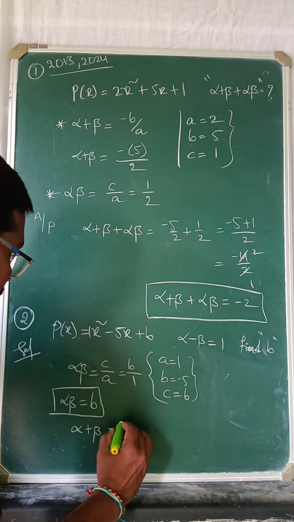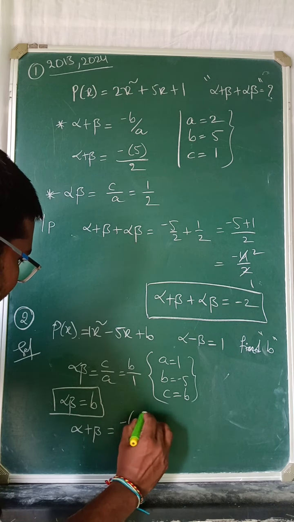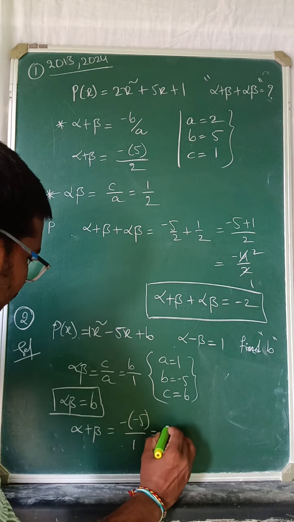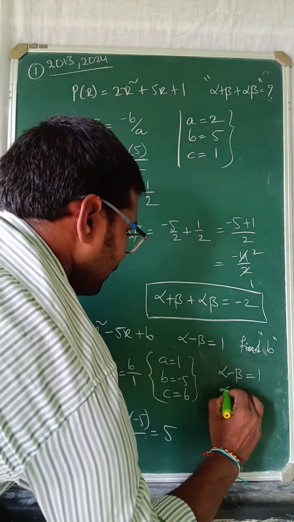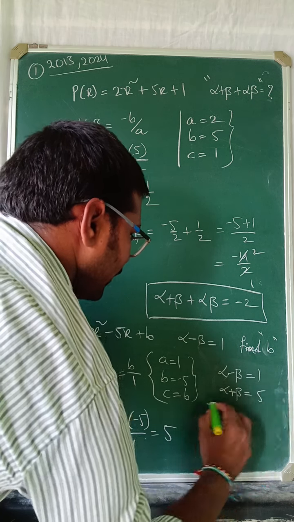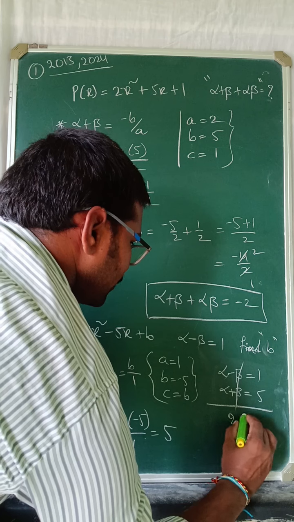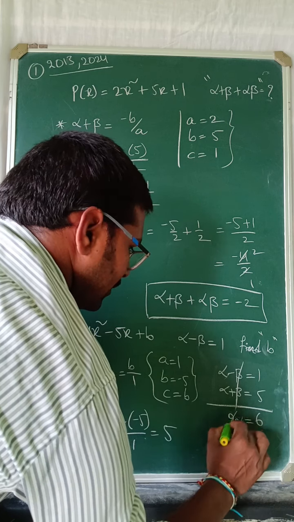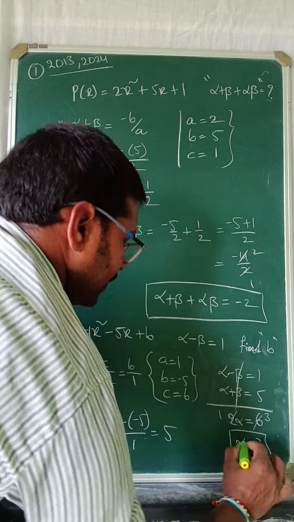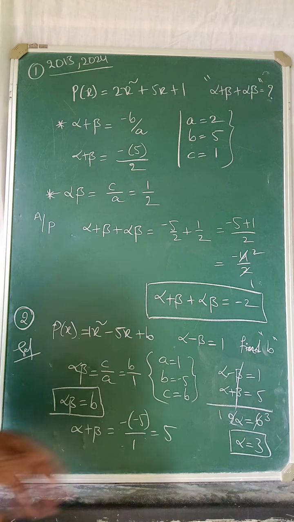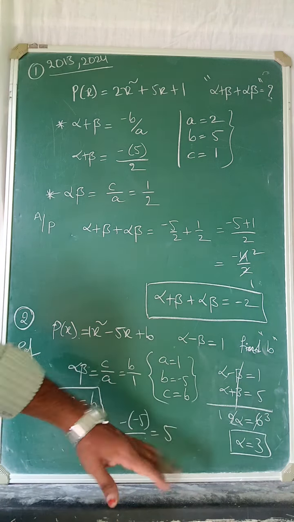Alpha plus beta is equal to minus 5 by 1 with the sign changed, that means 5. Here alpha minus beta is equal to 1 and alpha plus beta is equal to 5. We can add them, the betas cancel: 2 alpha is equal to 6. Alpha is equal to 3. Alpha value we substitute in the polynomial.